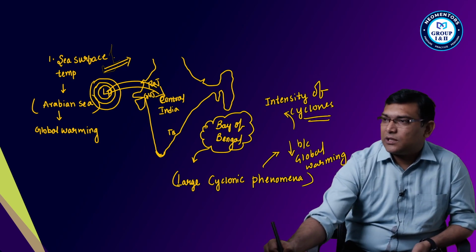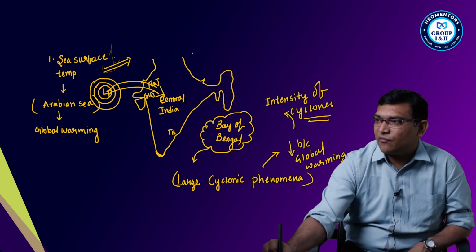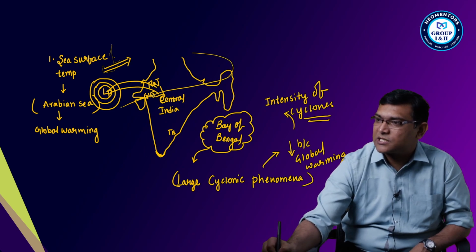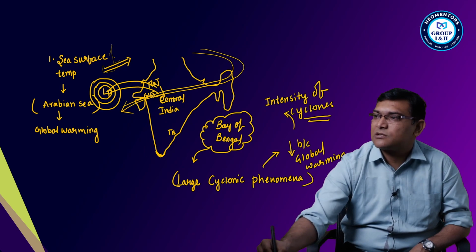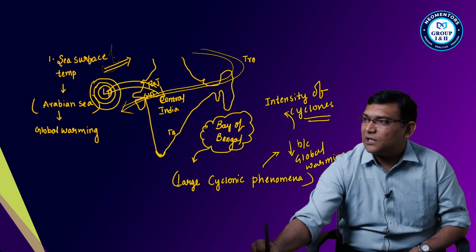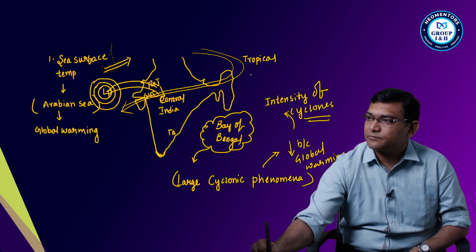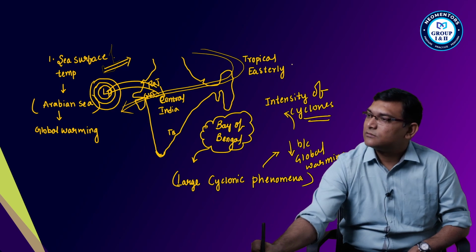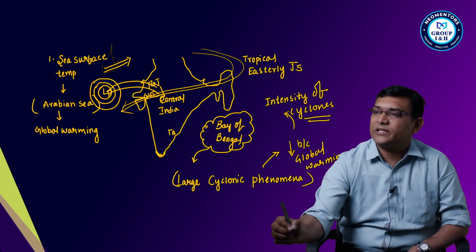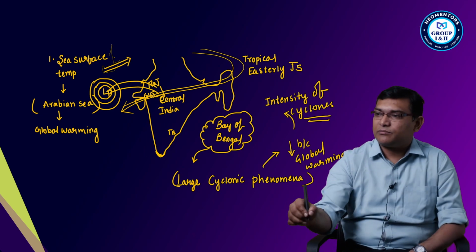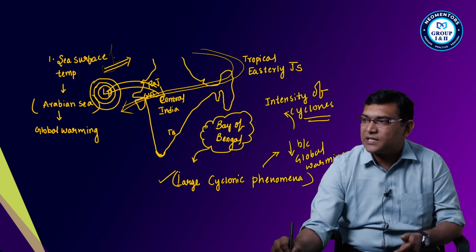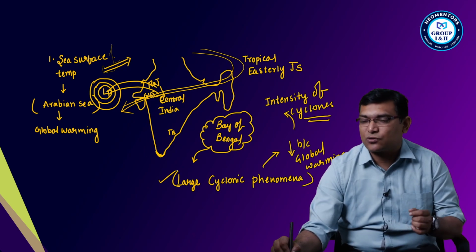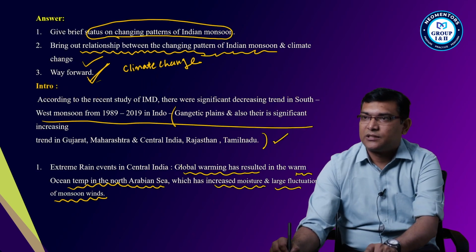Also, Central India receives rainfall due to the jet streams, the tropical easterly jet streams. Okay, they are receiving rainfall. So here, because of this phenomenon, large cyclonic phenomena are decreasing but intensity is increasing. So the rainfall has decreased, right?